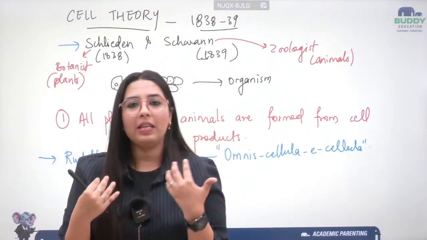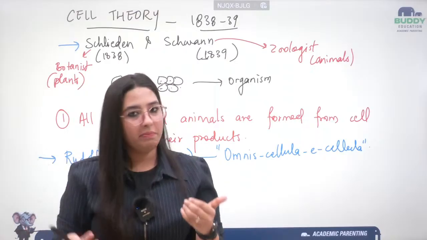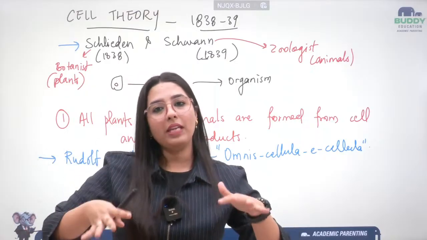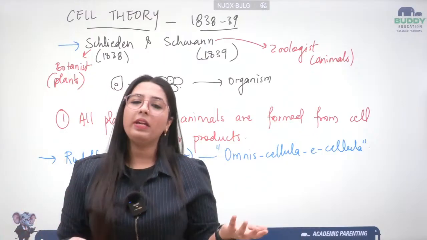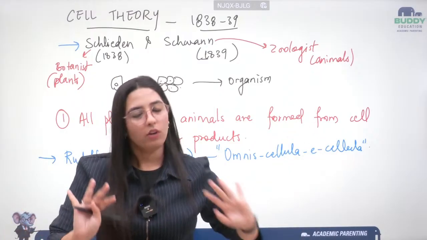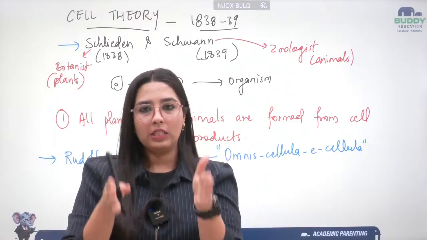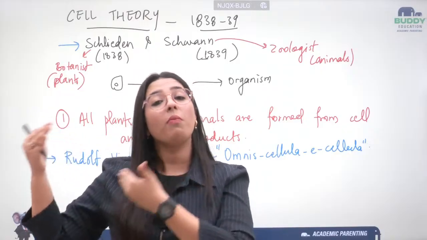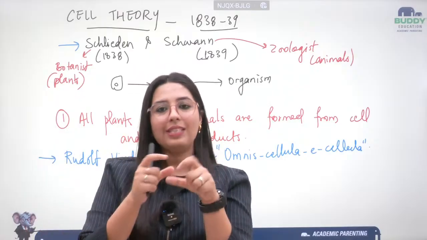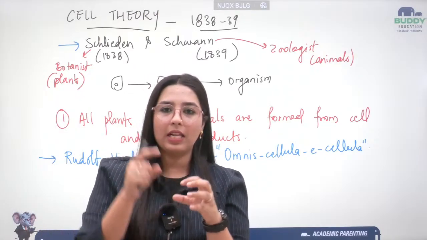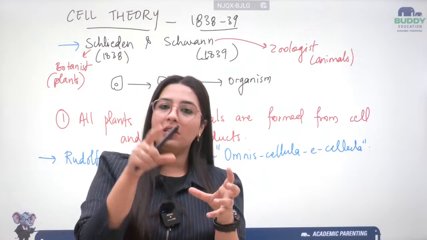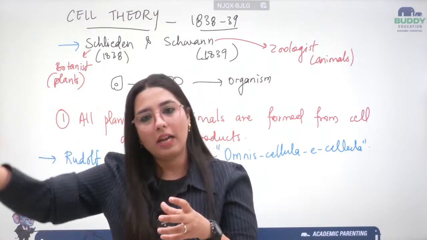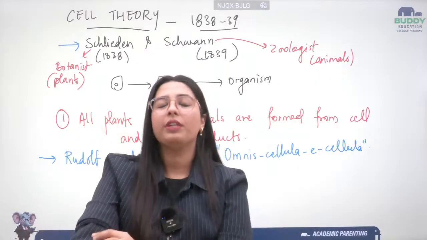Let me explain it this way. If I am existing as a human, I would have arrived from a human itself. I won't be coming from a dog or a cat or something like that. So if I am existing as a human, I came from a human. That means if a plant cell is coming, it is coming from another plant cell. If I'm talking about an animal cell, it is coming from another animal cell, its ancestors.